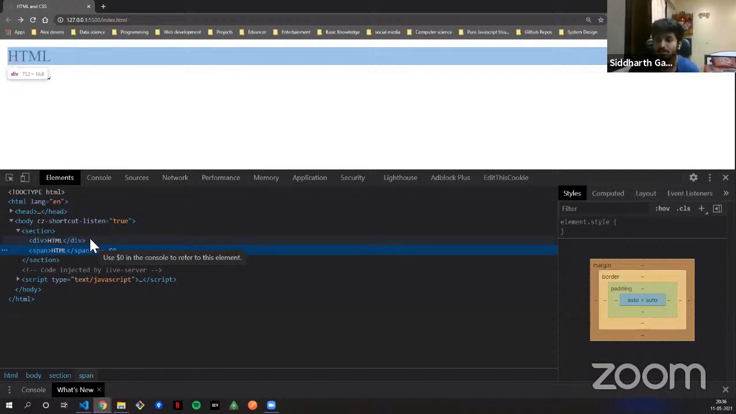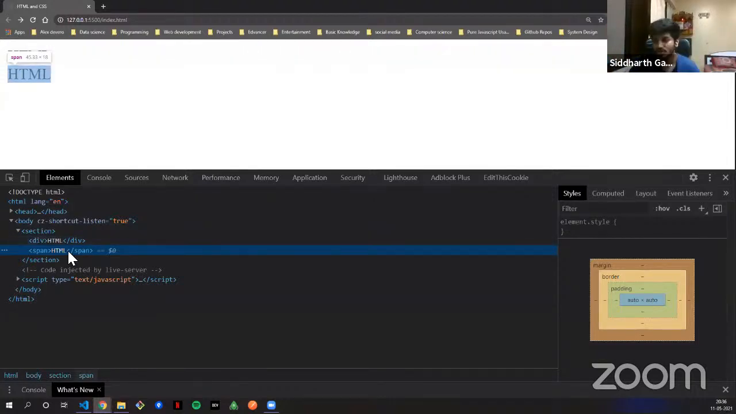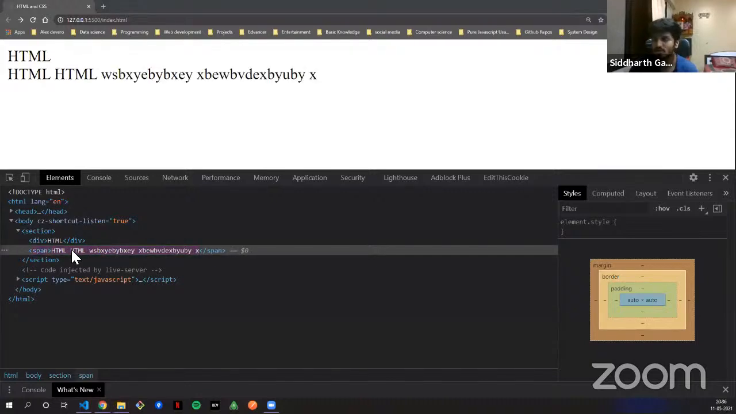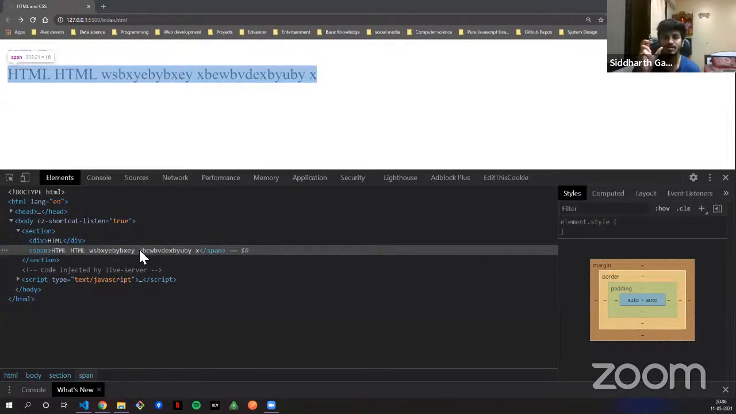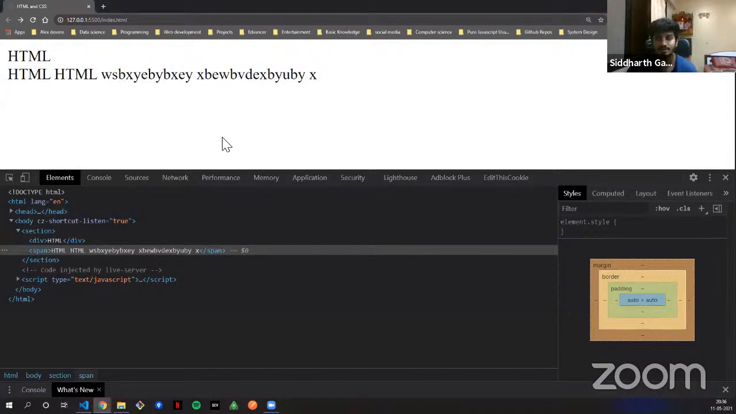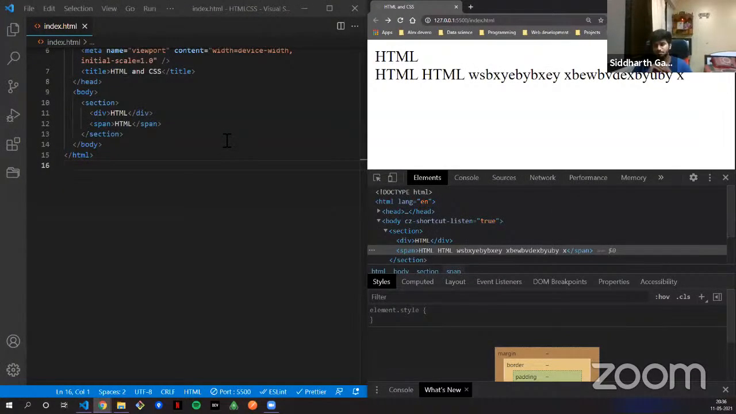The block level element stretches from the left to the right, the whole part of it, and the span element is only the content. For example, I can change some code here, putting in some random content. Sorry, I opened something. But when you see this again, the div is the whole element and the span is till the content is ending. That is the difference between a block level element and a span element.